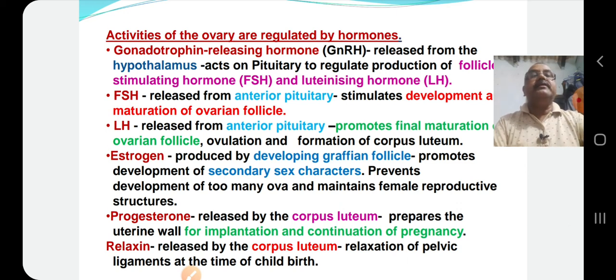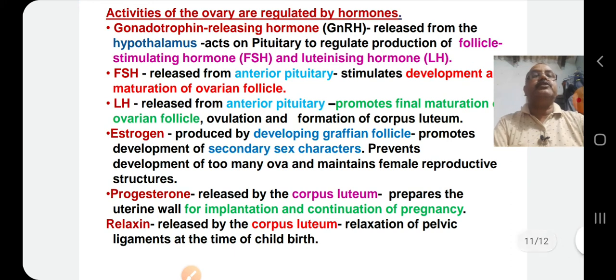Progesterone is a hormone released from the corpus luteum, which is formed after the release of the egg. It prepares the uterine wall for implantation or attachment of the developing embryo into the internal wall, or endometrium, of the uterus. It is the connection which is known as the placenta, and this progesterone also helps in the maintenance of pregnancy.